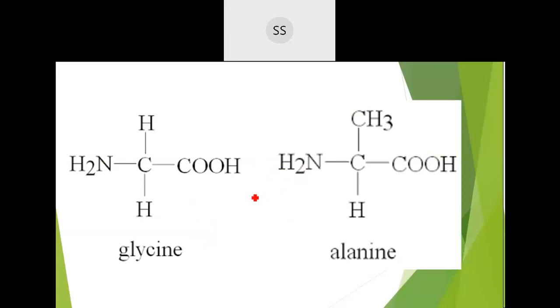If you want, I have given the structure also. Glycine is the simplest, smallest amino acid. You can see here, the carbon has a carboxylic acid group on this side, an NH2 group, and both the remaining valencies are satisfied by hydrogen. So glycine is one of the examples. You can see one NH2 group and one carboxylic acid group, so equal. These are neutral amino acids. Even in alanine you see one NH2 group on one side and a carboxylic acid group on the other side, but here the R group is the CH3 group.